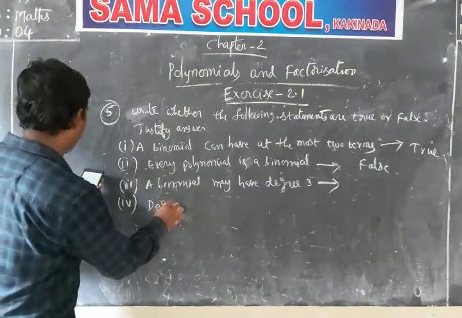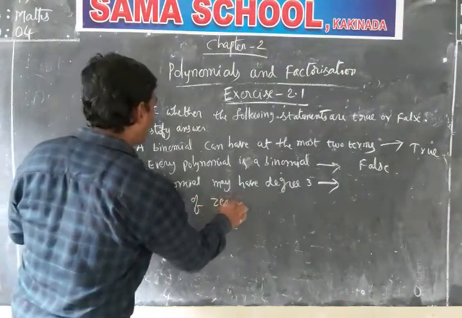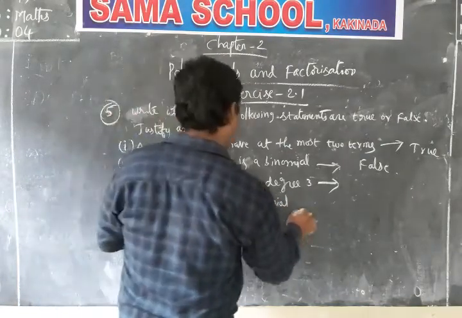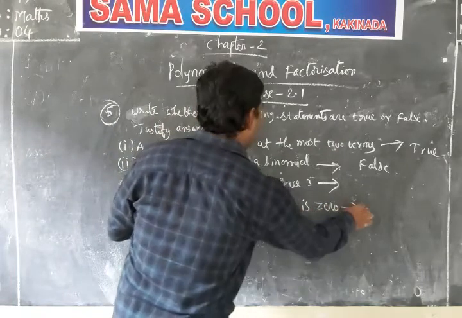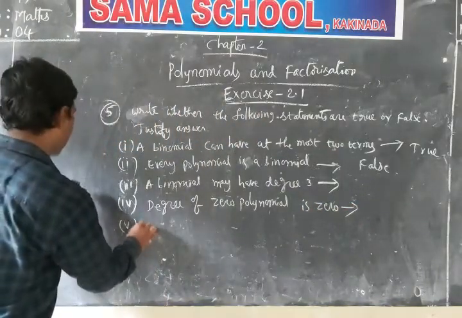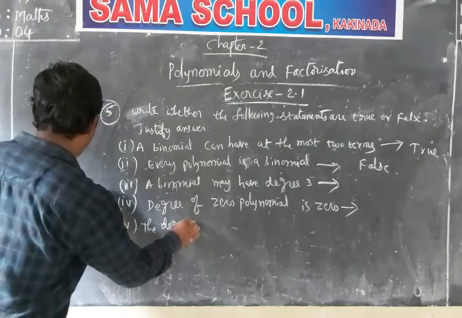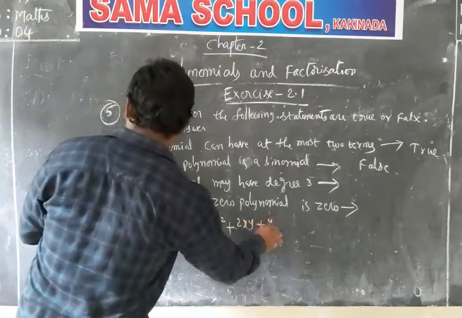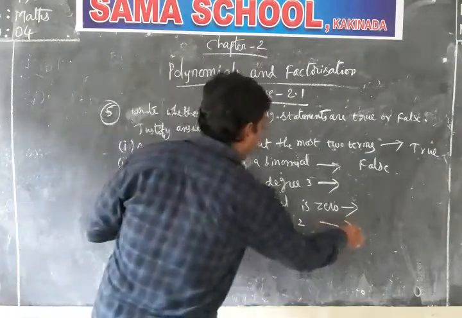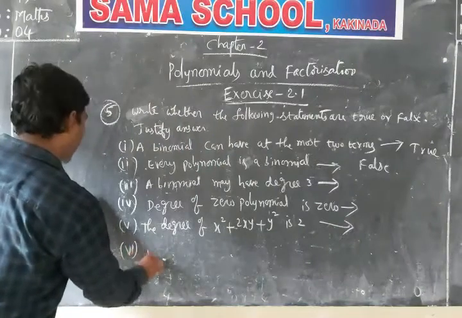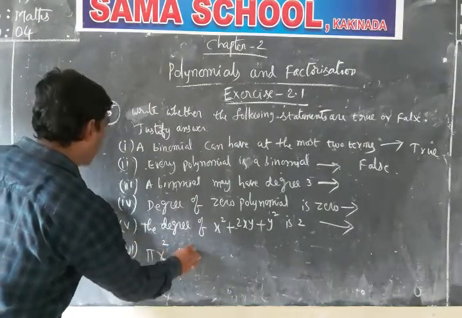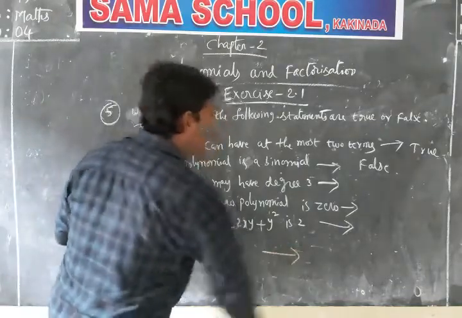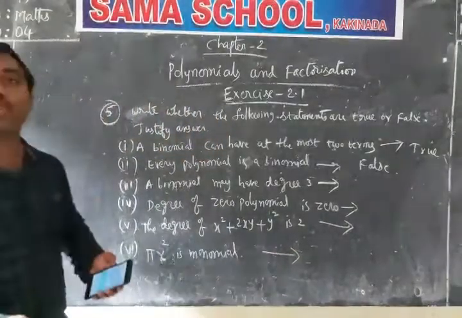Next, degree of 0 polynomial. Degree of 0 polynomial is 0. Is it true or false? Next, the fifth one. The degree of x square plus 2xy plus y square is 2. See, is it true or false? Sixth one. Pi r square is a monomial. Is it true or false?